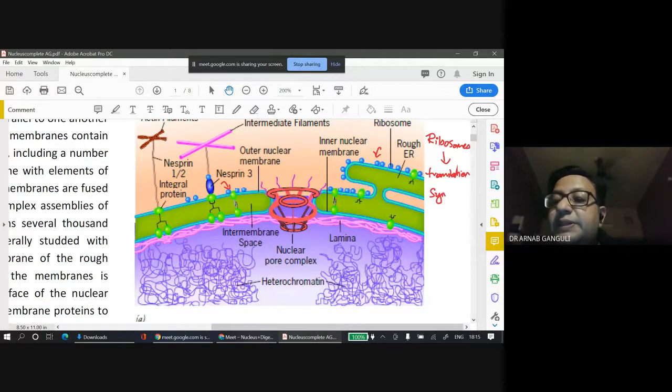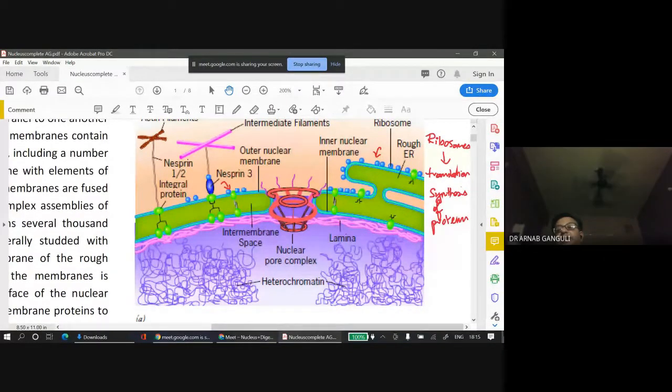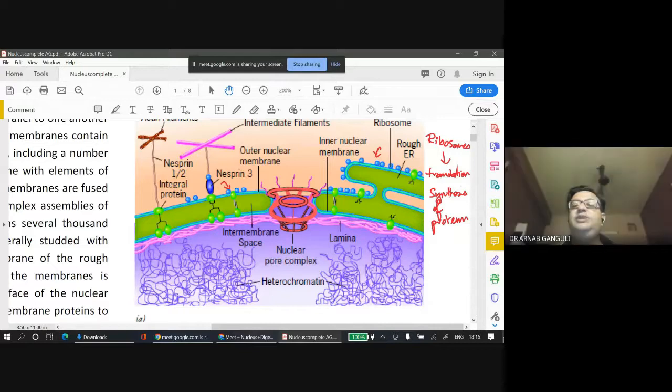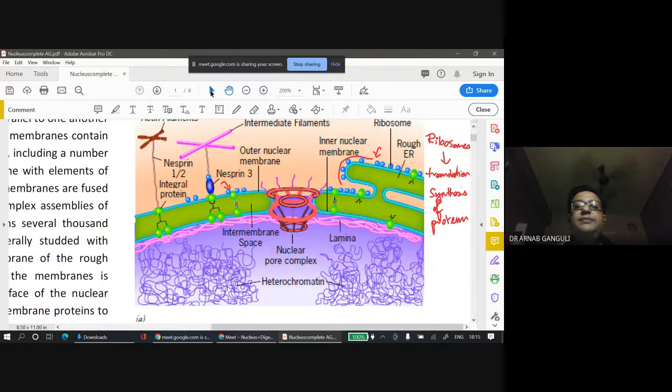Synthesis of proteins. You must have read that synthesis of proteins takes place in the ribosomes. So these are the ribosomes sitting on top of the endoplasmic reticulum.